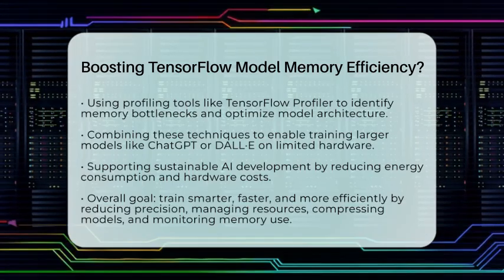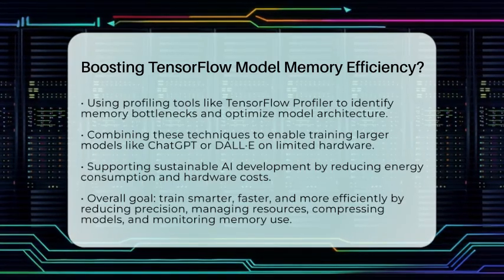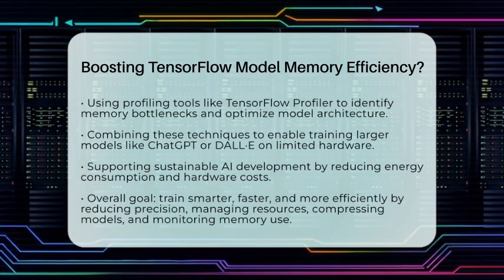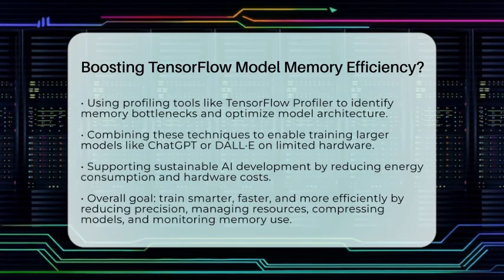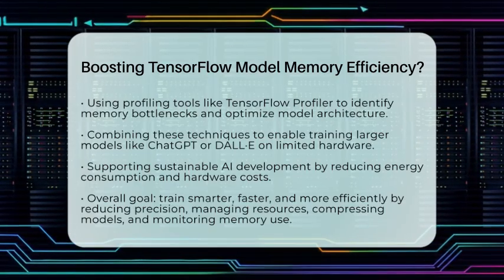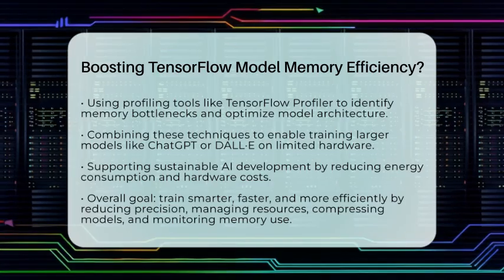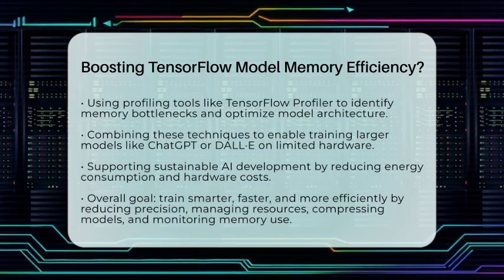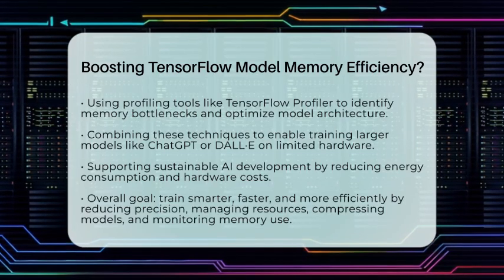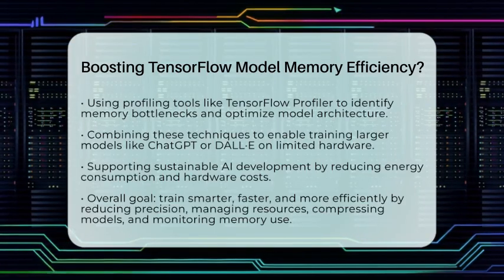In short, boosting TensorFlow model memory efficiency is about reducing precision when possible, managing resources carefully, compressing models, and profiling your work. These steps help you train smarter, faster, and more effectively, even on hardware with limited memory.